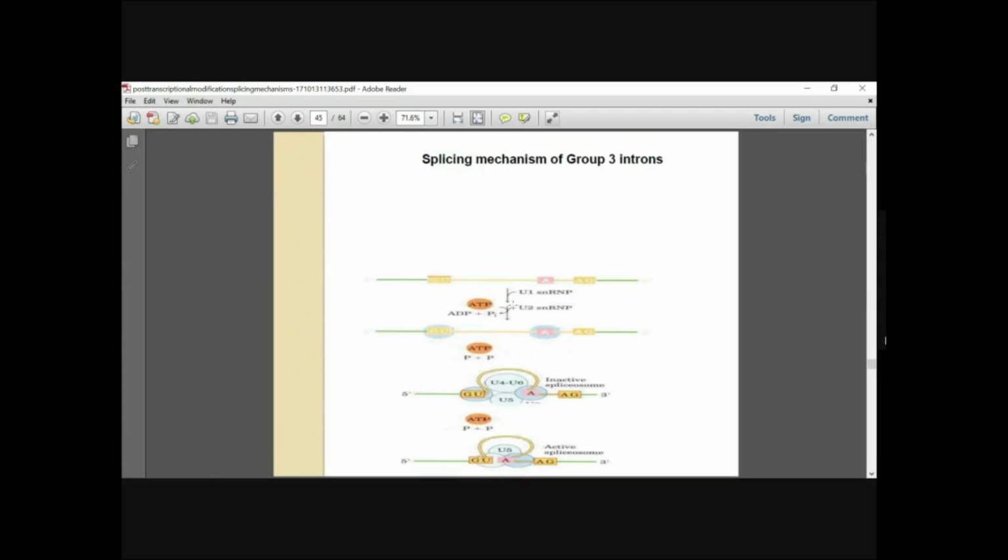Here you have the snRNPs which play a role. They are the U1 and U2 snRNPs, and they initiate the reaction.